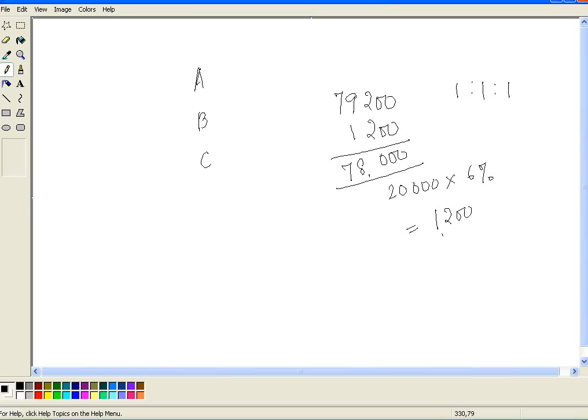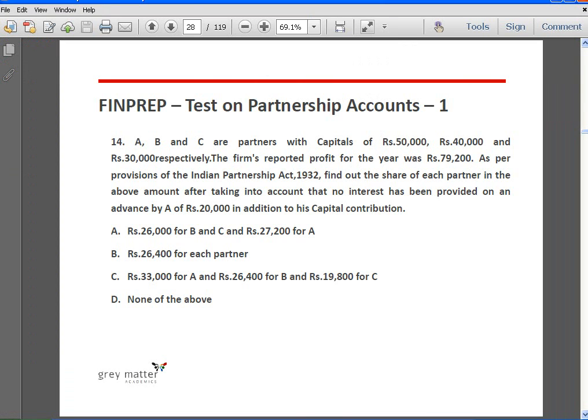So it's 78,000 divided by 3, which is 26,000. But we must remember that in addition to getting the share of profits of the firm, A will get interest on the loan that he has given to the firm, and so A's share is 27,200, B is 26,000, C is 26,000. Okay, so answer is A.